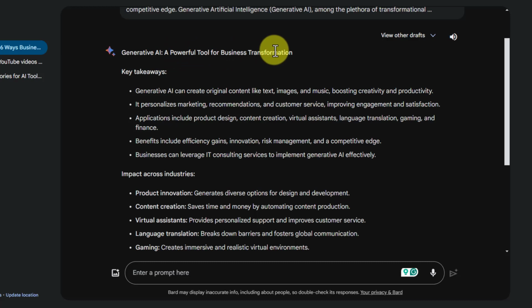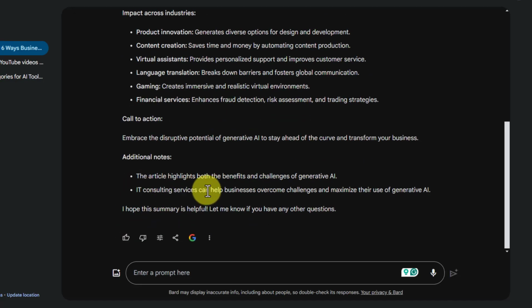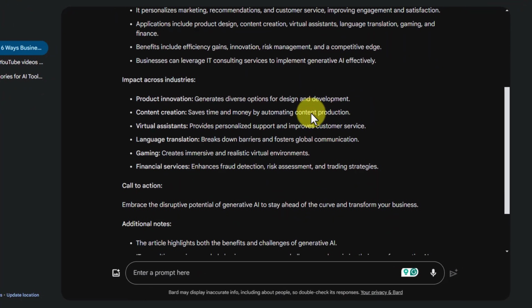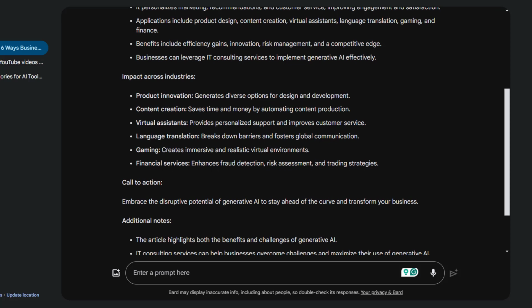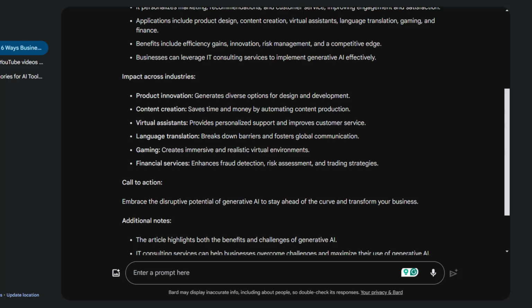Generative AI, a powerful tool for business transformation. Here are key points: impact across industries, call to action, and some additional notes. Even now you can see that this summary is quite long and it may not be what I want. This brings us to the first best practice when we want to summarize anything. The first best practice is called clear prompting. So instead of vaguely asking the model to summarize the text, we should guide it. So here, instead of saying summarize this article, I will say provide a concise three-sentence summary for the following text.